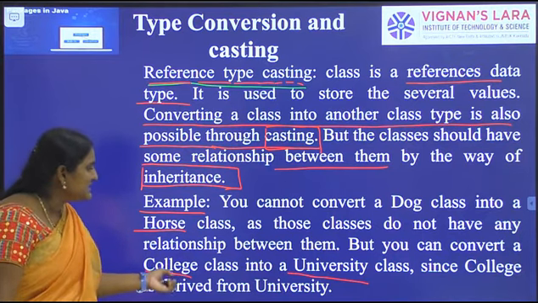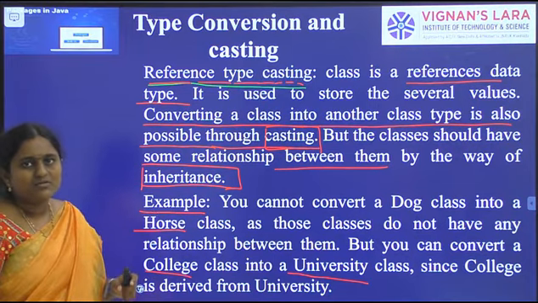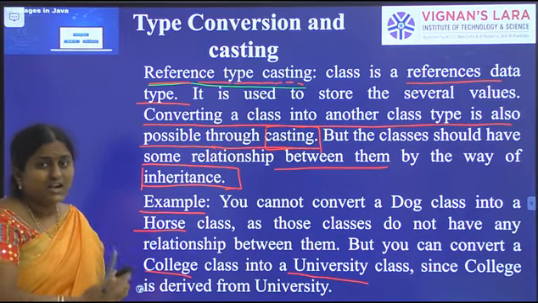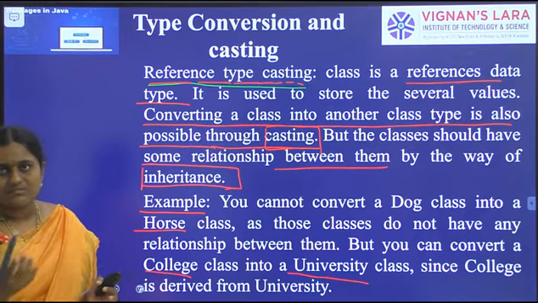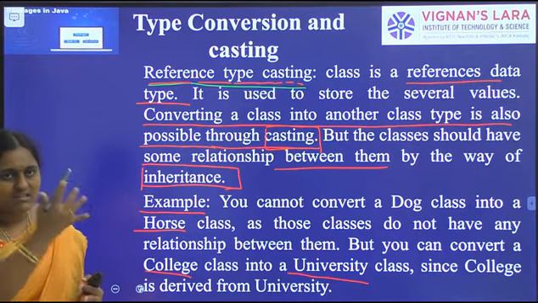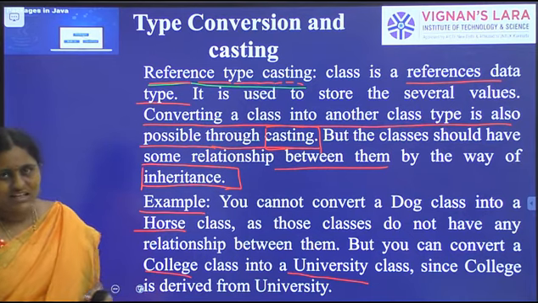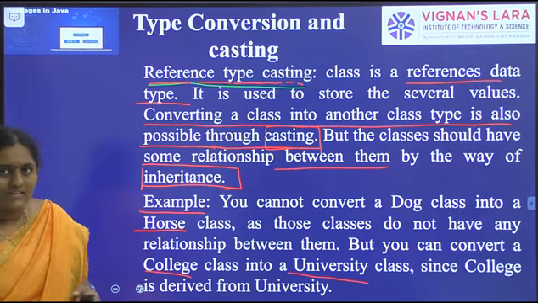Since college is derived from university class. Suppose our college, Vignan, is derived from a university, JNTU. It is affiliated to JNTU, so there is a relationship between the university and the college. So you can easily convert one class type to another class type.